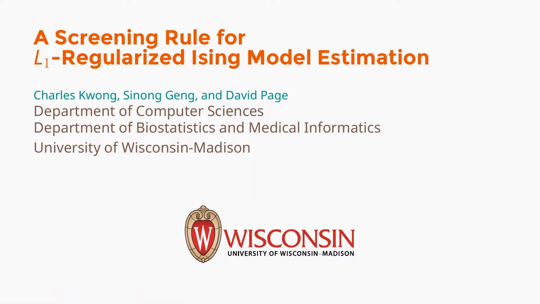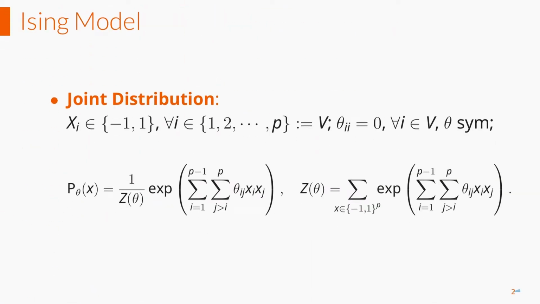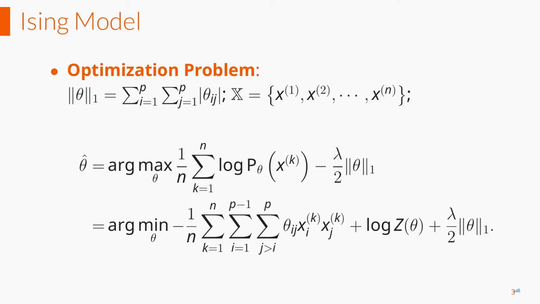In this work, to be published in NIPS 2017, we propose a screening rule to dramatically increase the efficiency of the structural learning of Ising models. To begin with, the joint PDF of a multivariate random variable x is defined here. Notice that the Z(theta) denotes the partition function, which is extremely hard to calculate. Accordingly, the structural learning can be formulated into this optimization problem.